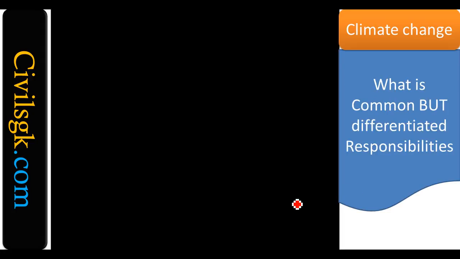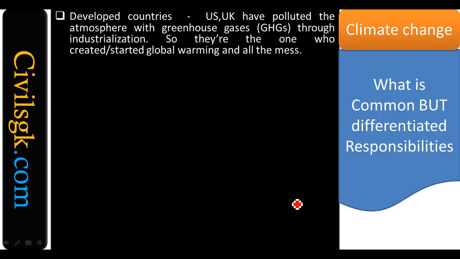And the Kyoto Protocol said very clearly CBDR, which is nothing but common but differentiated responsibility. What is this all about? Simply, I'll tell you an example. From here onwards you'll be able to understand. There are three types of country: developed country, developing country, underdeveloped country. Developed countries are those which are at the first kind of place and are developed in every circumstance, and they are measured by around 6 parameters. When you look at the 6 parameters, they are close to the realistic value, so you call them developed countries.